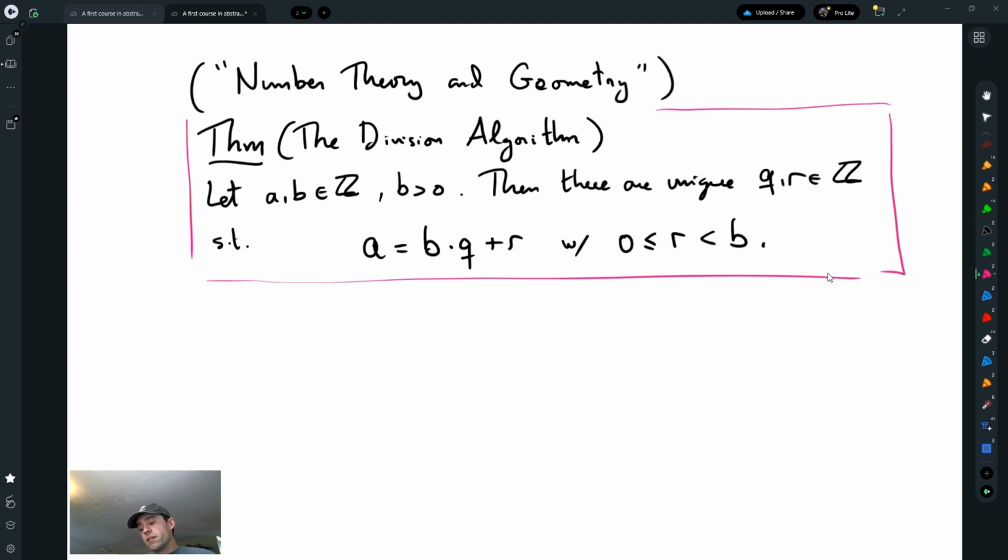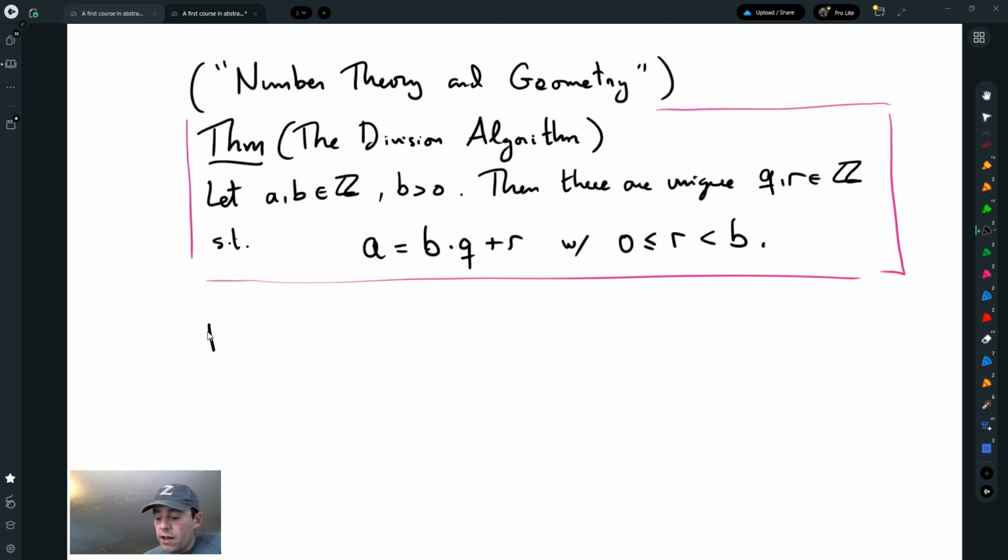But the interesting part is that such a theorem can also be proved in other types of rings that share some of the axioms that the integers share. So if you go through the proof of the division algorithm, you can keep track of what axioms you're using and then prove this, for example, for polynomials with coefficients in the integers. There's a theorem like this when b is a monic polynomial, and then you can do the division algorithm like this one.